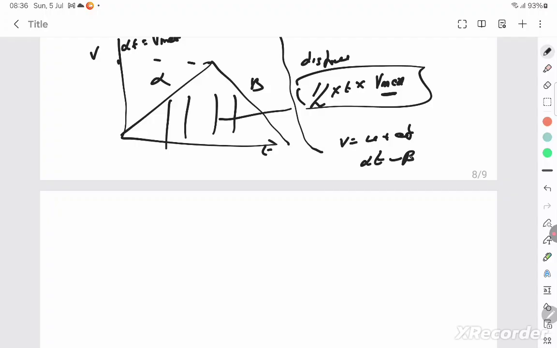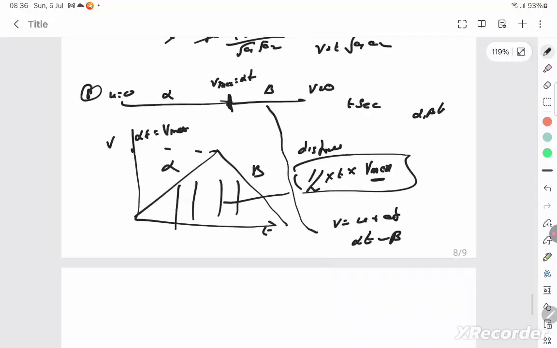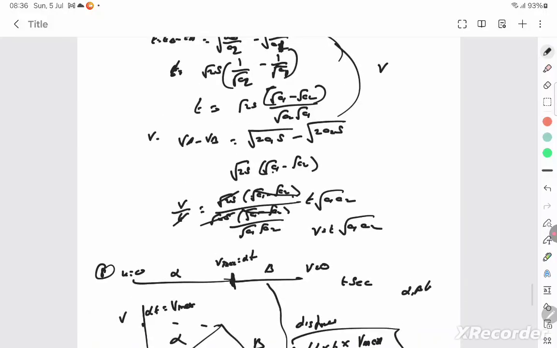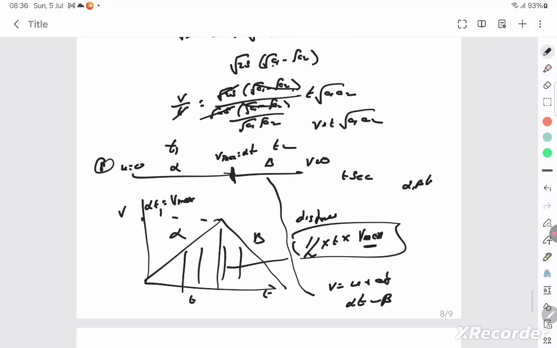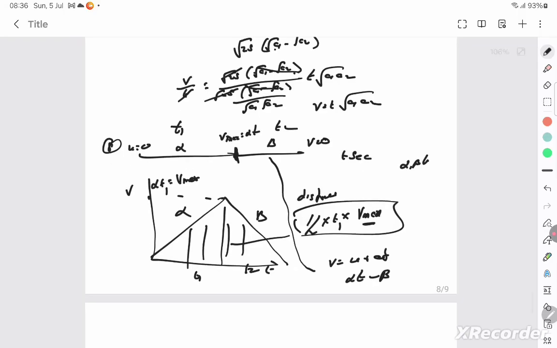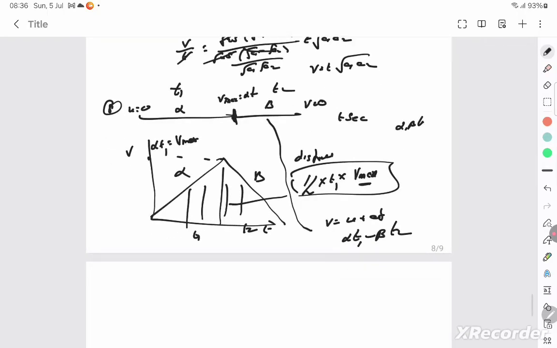The deceleration is beta. Let's assume the time taken for this is t1, and the time taken for this is t2. So this will be alpha t1 minus beta t2, which is equal to the final velocity, which itself is 0. So alpha t1 is equal to beta t2. So t2 can be written as alpha t1 by beta.